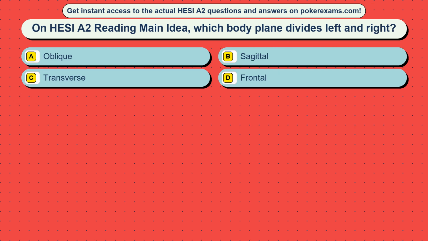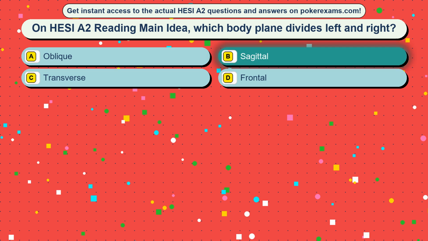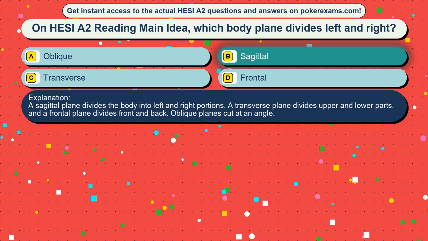Question 44. On HESI A2 reading main idea, which body plane divides left and right? Option A: Oblique. Option B: Sagittal. Option C: Transverse. Option D: Frontal. The correct answer is option B, sagittal. A sagittal plane divides the body into left and right portions. A transverse plane divides upper and lower parts, and a frontal plane divides front and back. Oblique planes cut at an angle.